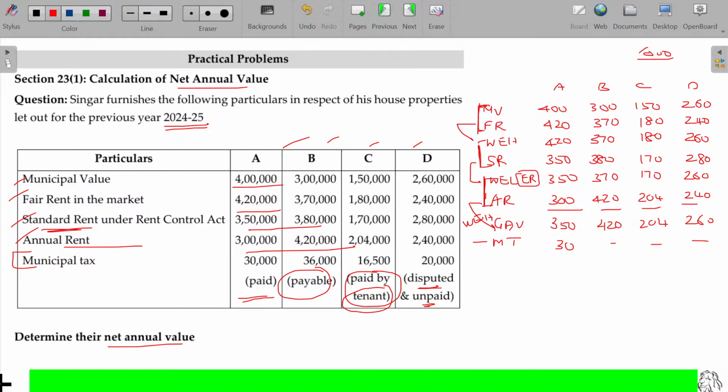If he disputed, once the dispute is resolved, finally he may either pay or not pay. On payment of this, in the later period, you can claim the deduction at that time, not today. He is not eligible for claiming any deduction for this today. So NAV in this case being 320. The rest of the values being the same. Okay. Clear?